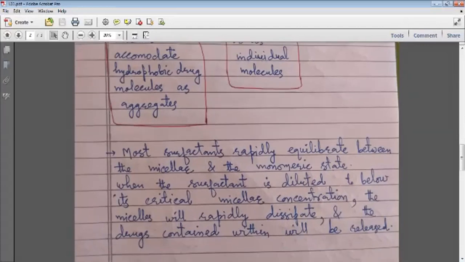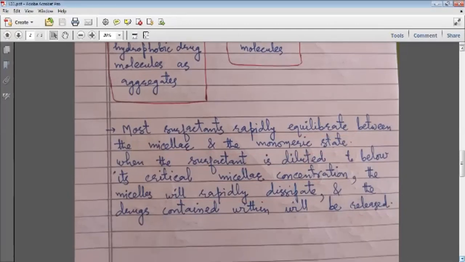Most surfactants rapidly equilibrate, the third step which I have shown you above, between the micellar and the monomeric state. When the surfactant is diluted to below its critical micelle concentration, the micelles will rapidly dissipate and the drugs contained within will be released. What I have shown you in the schematic diagram is just the same.